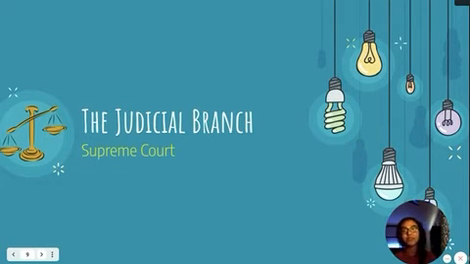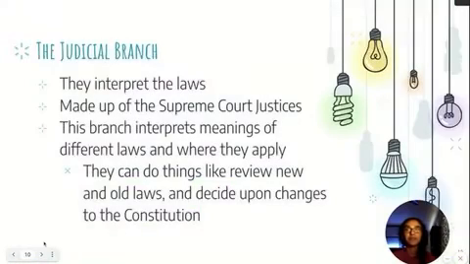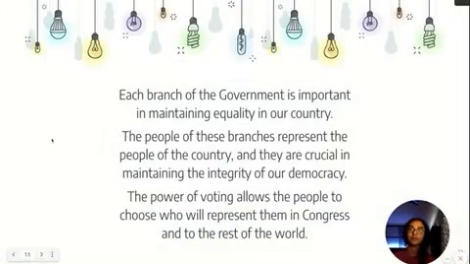Which brings us to our third branch, which is the judicial branch, and that's made up of the Supreme Court. And the Supreme Court and the judicial branch, they interpret the laws. They decide which laws apply where to what cases. And the Supreme Court justices are appointed by the president, which is another form of the checks and balances that our branches have. And this branch interprets meanings of different laws and where they apply. They can do things like review old and new laws, and they can decide upon changes to the Constitution where they see it fit as time changes and as the country changes.